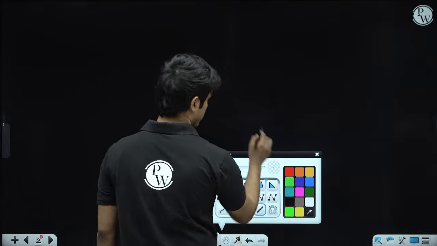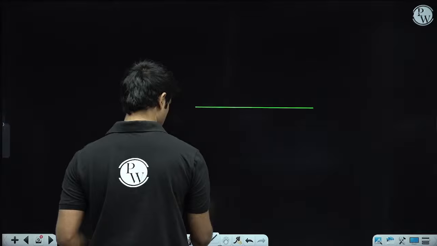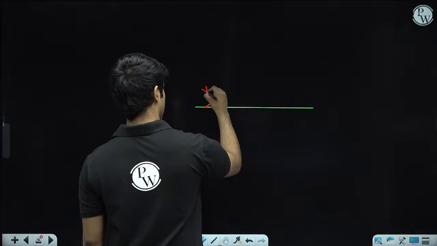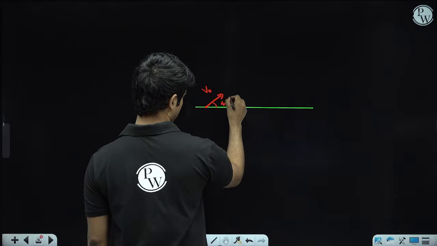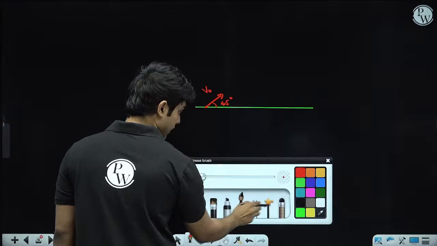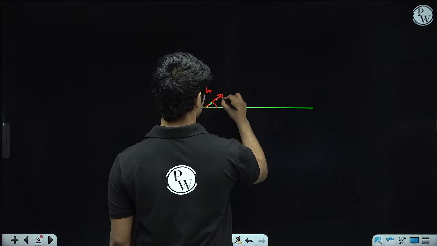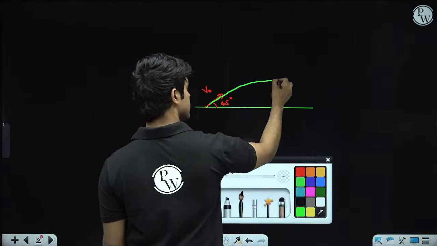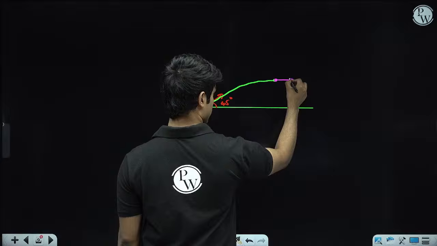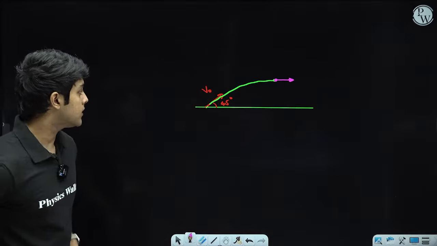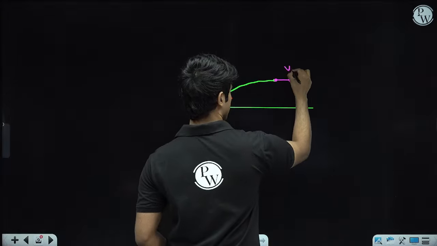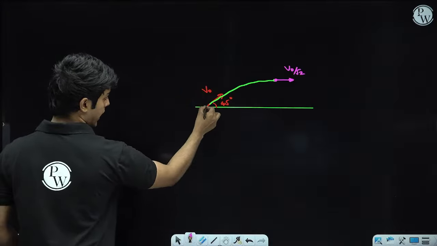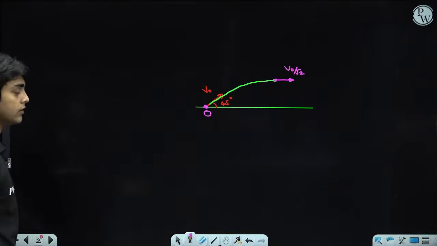So we have a particle projected from the ground. It makes v0, and this angle is 45 degrees. So at the maximum height position over here, what exactly is the speed? Firstly, the velocity is horizontal, and the magnitude of the speed is v0 cos theta, which is v0 by root 2. For angular momentum, we need the angular momentum with respect to the starting point, right?